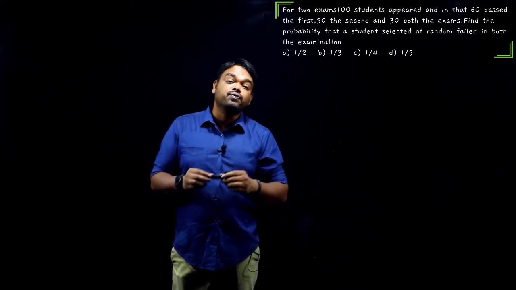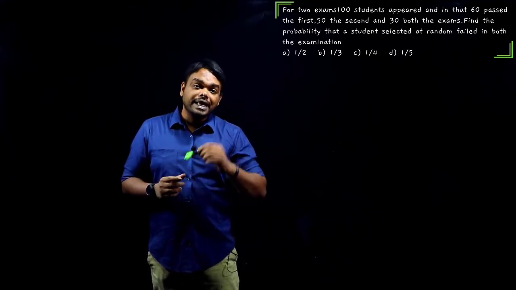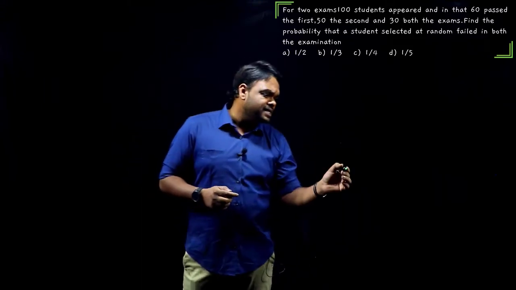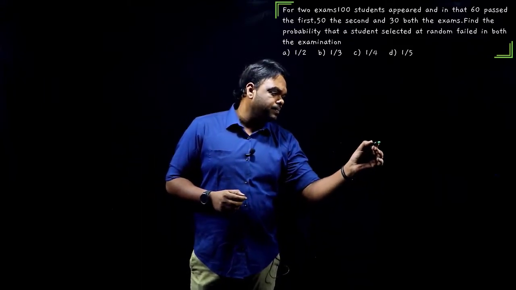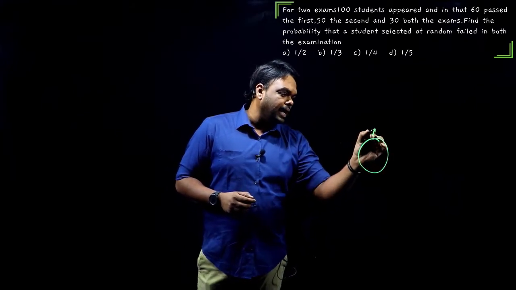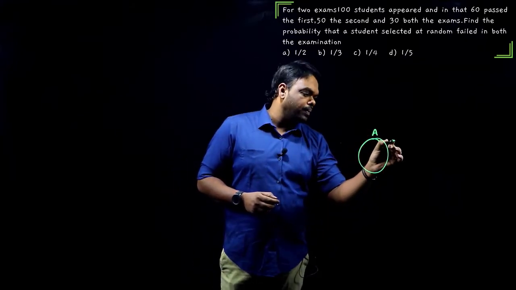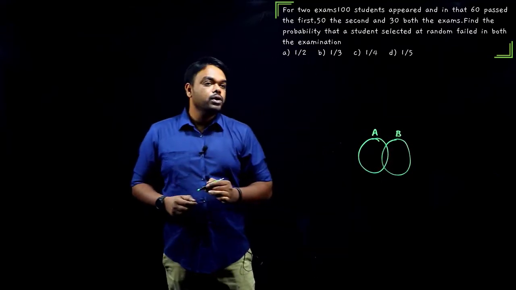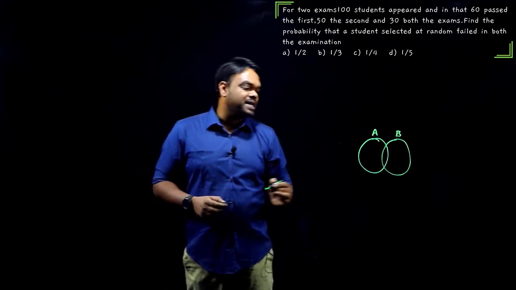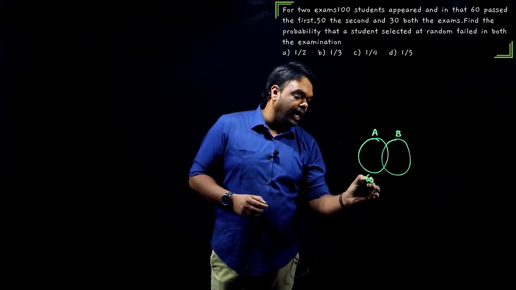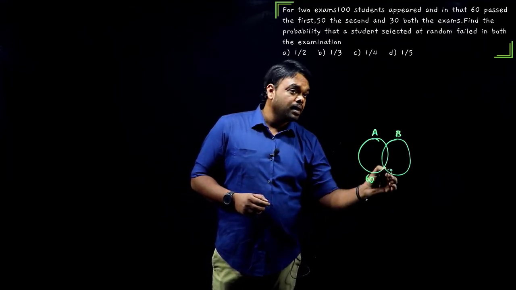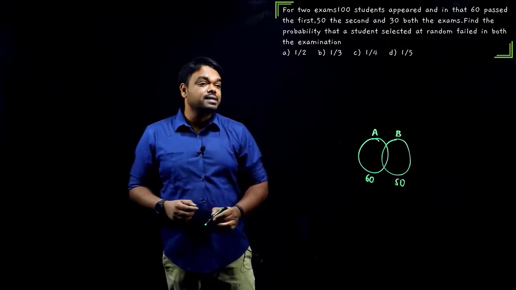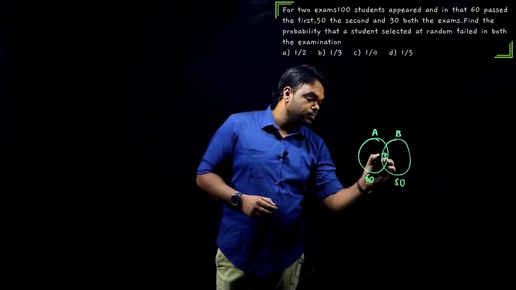So first we need to find totally how many students have failed both the exams. Okay, so let us consider two exams as exam A and the other one is exam B. We know that 60 students passed the first one. So A, 60 students passed. B, 50 students passed. Whereas 30 passed both the exams.